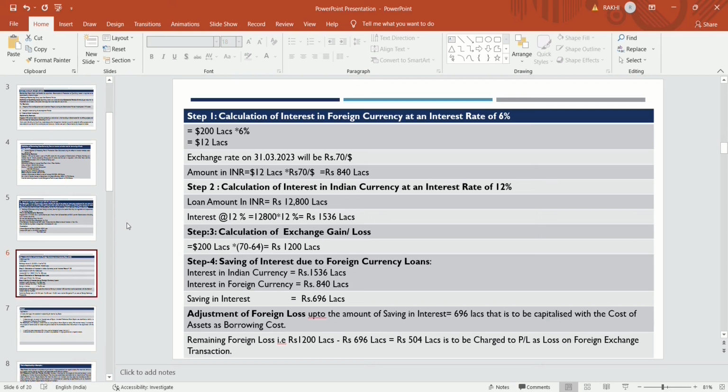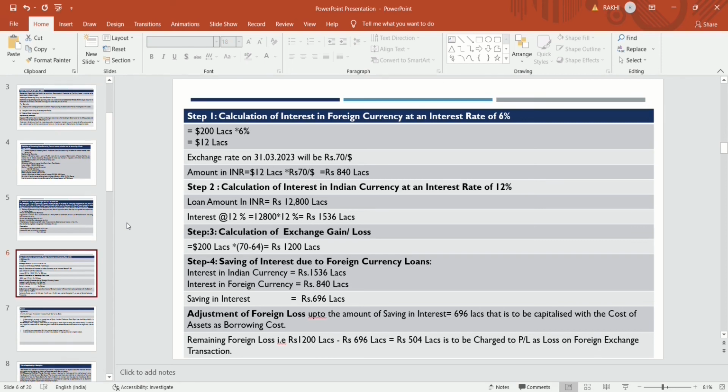The Indian company has to pay more if they had taken loan from Indian market, and they have to pay less if they had taken loan from foreign market. So the saving of interest due to foreign currency loan is what? How much amount? Interest in Indian currency will be 1,536 lakhs and interest in foreign currency will be rupees 840 lakhs. Saving in interest will be 696 lakhs.